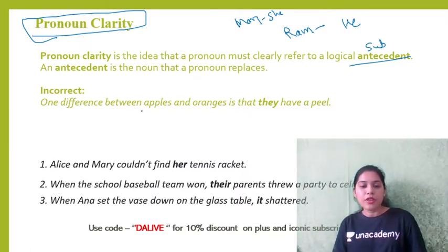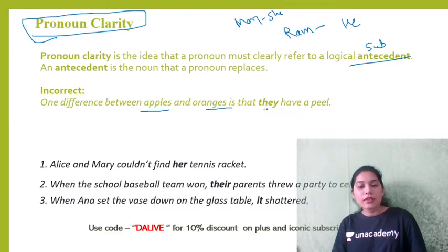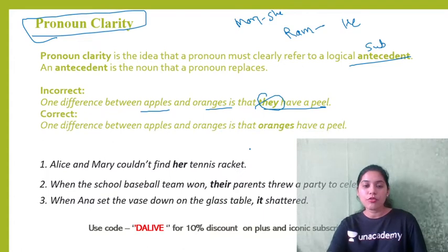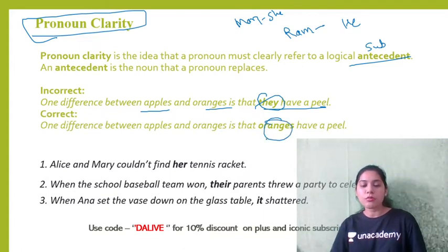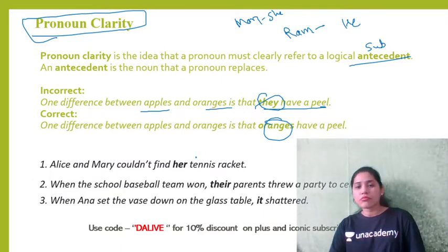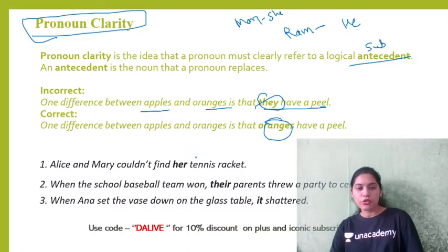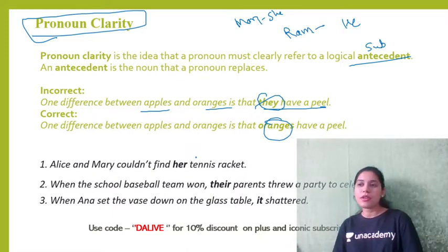One difference between apples and oranges is that they have a peel. Who have a peel? We need to specify, right? Who are we talking about? So oranges have a peel or something. You have to specify. I'll give you one more sentence. Sam and John went to a restaurant and he did not like the food. So who? Sam did not like the food or John did not like the food? You have to specify. So the correct sentence will be Sam and John went to a restaurant and John did not like the food. Right?